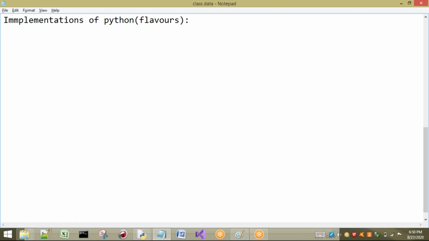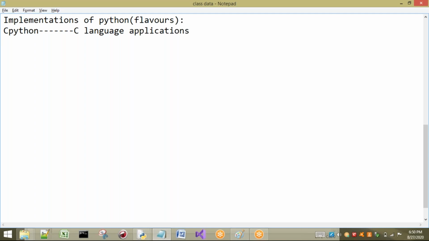The very standard implementation of Python is CPython. Whatever Python we generally use is CPython. If you want to use Python for C language applications, we go for CPython.